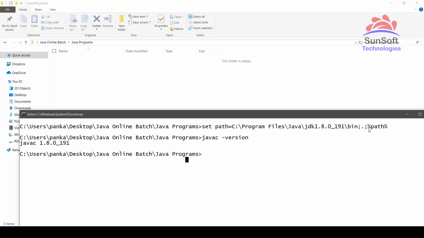Now what will happen if I don't do this? If you set the path without this %path%, it will set this path in your current DOS prompt, but it will override and remove all the other path settings, which were the Windows or operating system related path settings. So other commands will not work, like the notepad command. Now see, the notepad command is working.